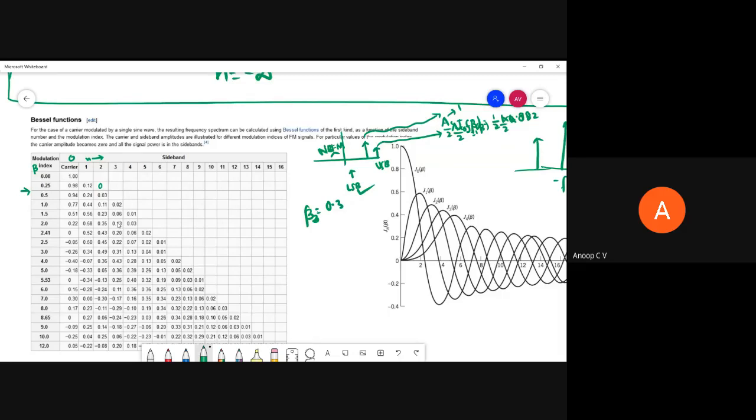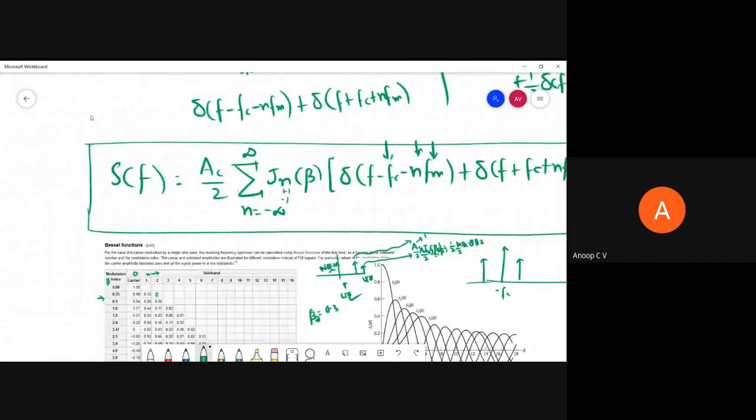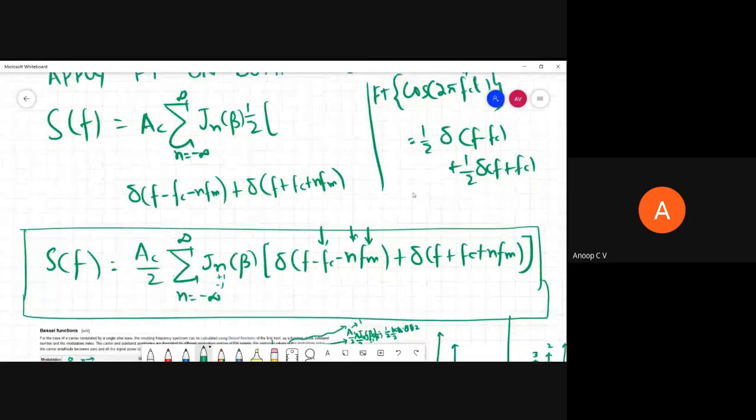Why? Because only two topics are there from the second module, so those two topics are really important: NBFM and wideband FM. So this is wideband FM. I'll stop this here for the time being, and after discussing the topics for the first internal, I'll leave you 15-20 minutes early. If anyone has any doubt, they can stay back and ask me.